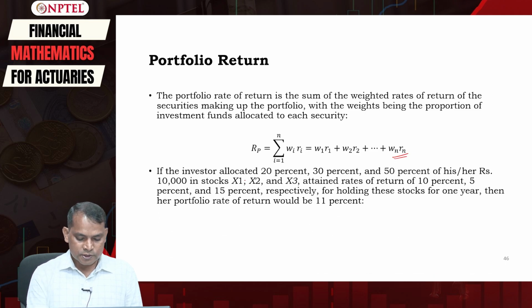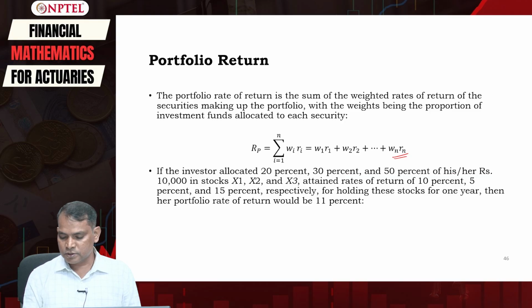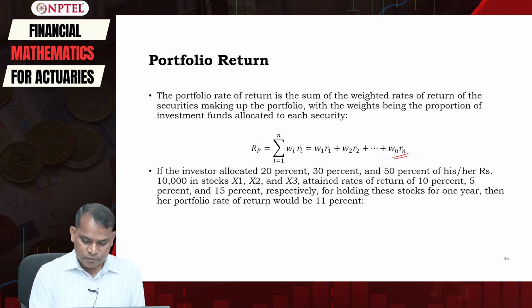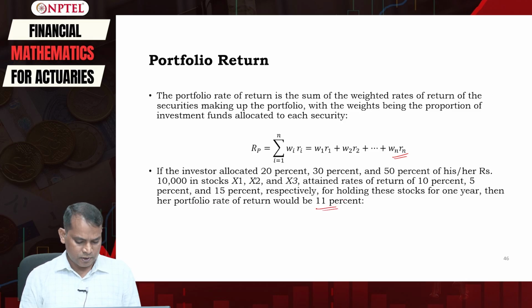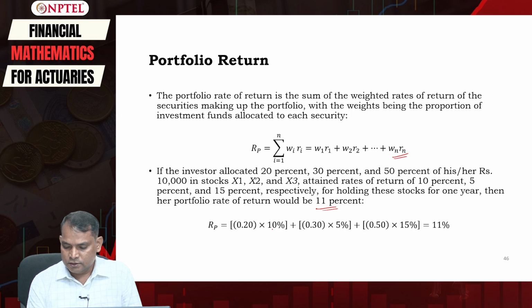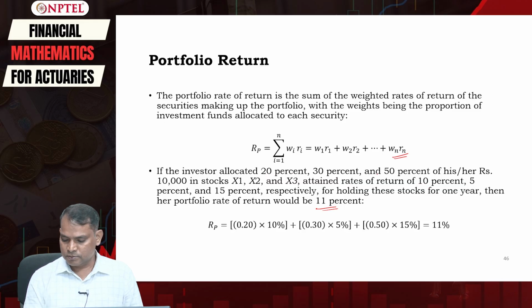So, if the investor allocates 20%, 30% and 50% of his 10,000 in stock 1, stock 2 and stock 3, which attained a rate of return of 10%, 5% and 15% respectively for holding these stocks for 1 year, then his portfolio rate of return, that is here Rp, would be 20% multiplied by 10%, that is, 20 multiplied by 10 plus 30 multiplied by 5 plus 50 multiplied by 15, which will be 11%.